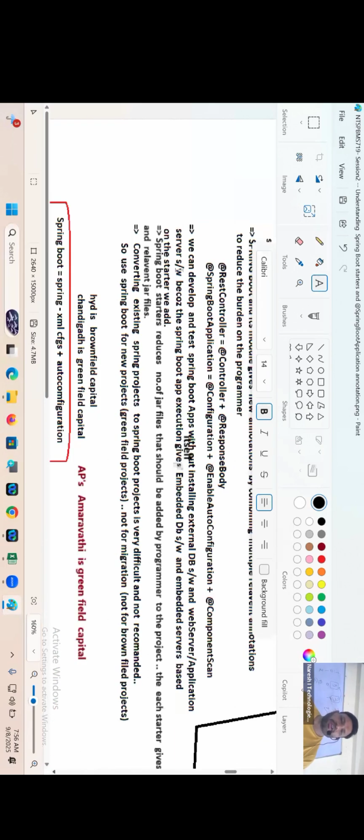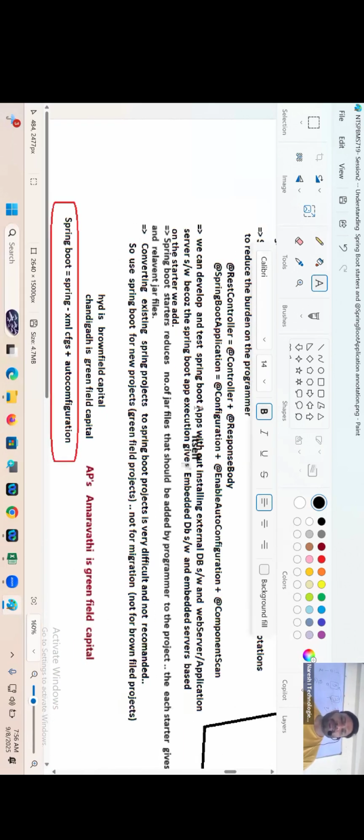Okay. We can develop and test Spring Boot applications without installing what? External database software, web server or application server software, because Spring Boot application execution itself can give embedded database software and embedded servers based on the starters we add. Based on the starters that we add. Are you understanding my statement, guys?